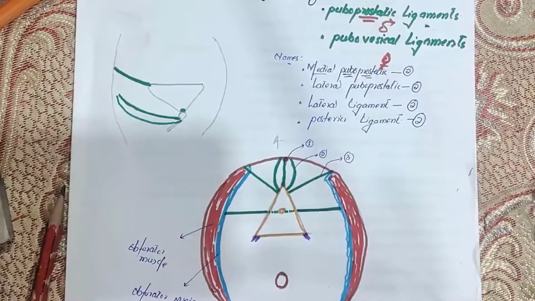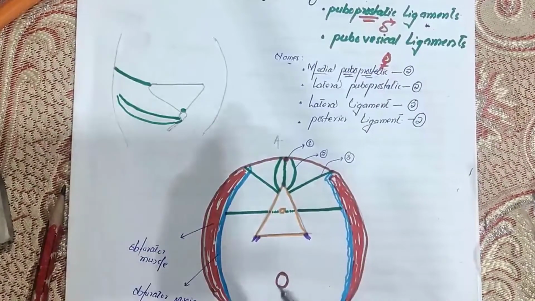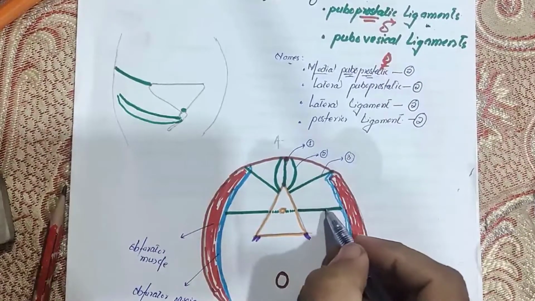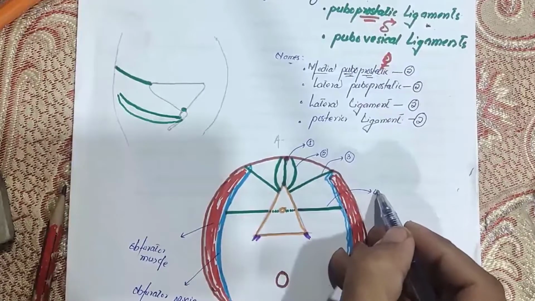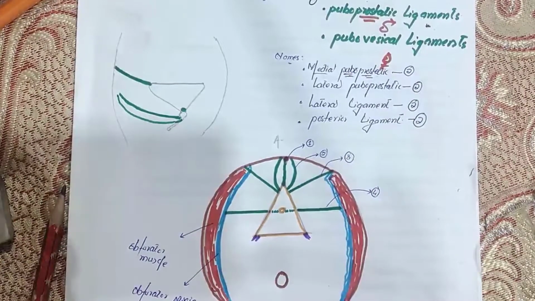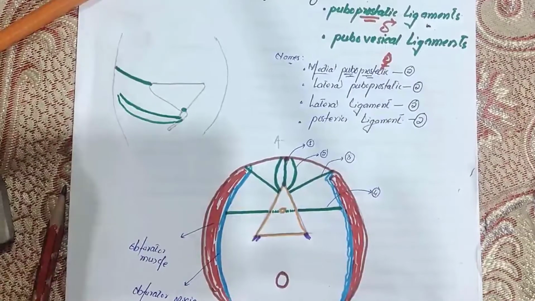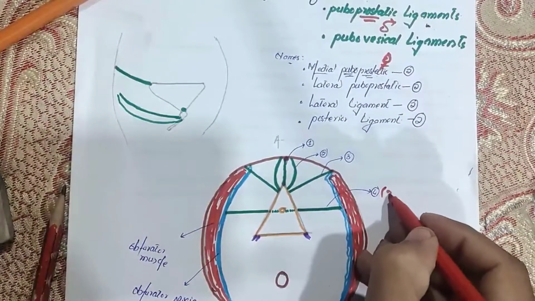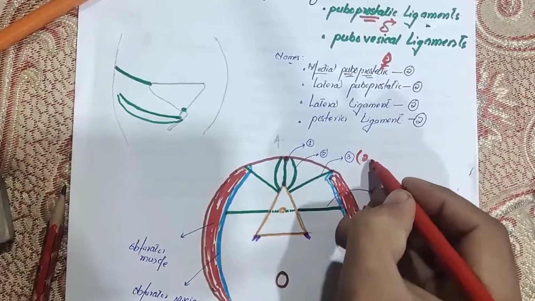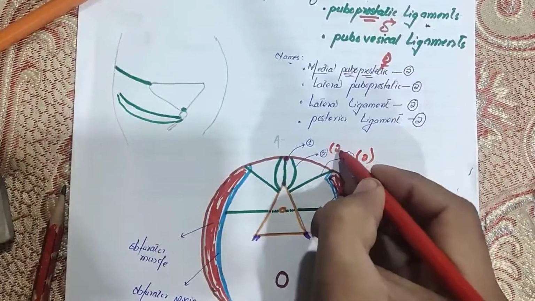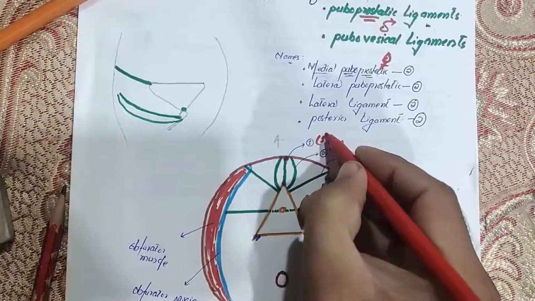So these are called the lateral ligaments. I hope you are understanding. So this is the fourth ligament. How many of these? They are also two, and this is only one, right?